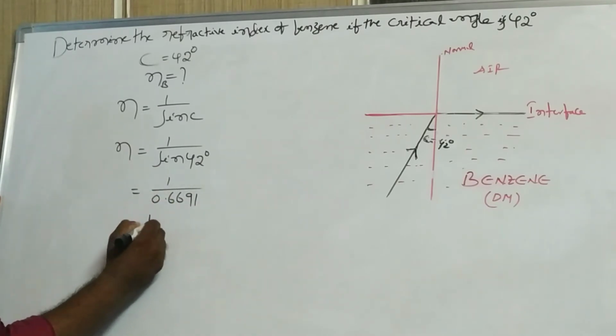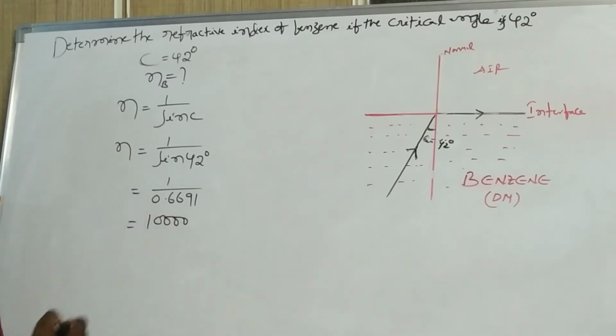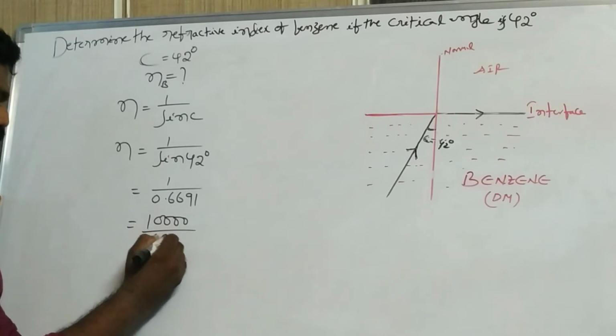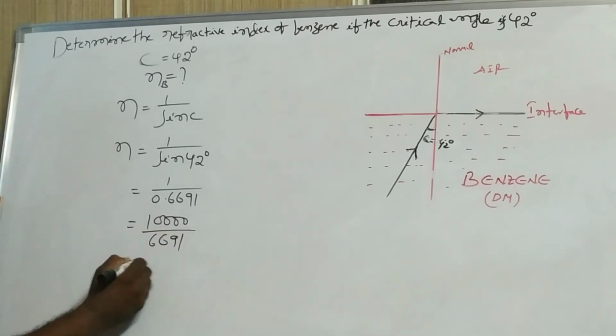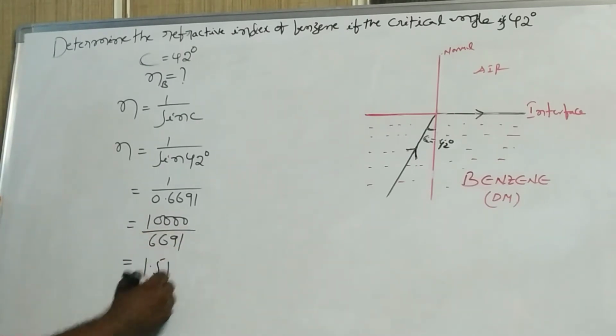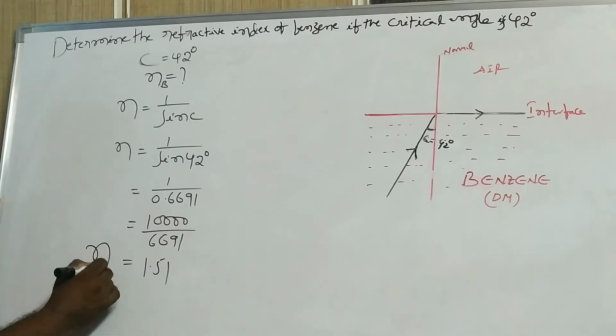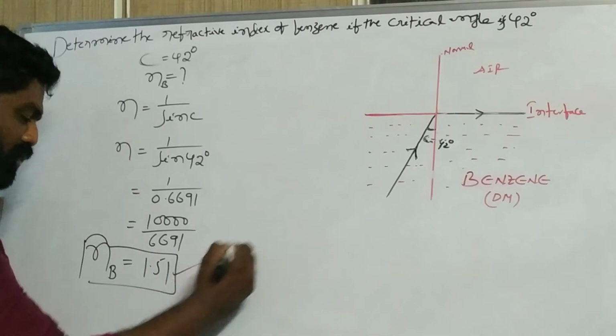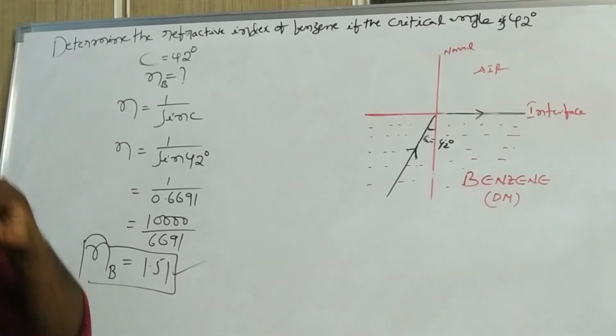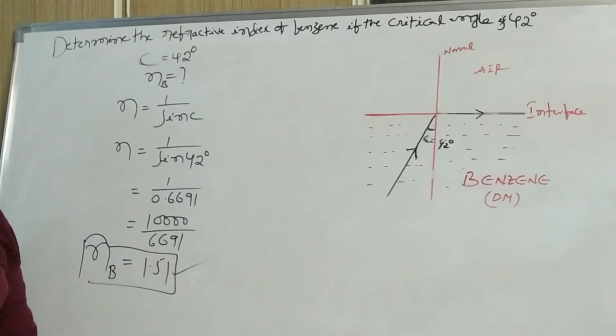Now it is written as 10000 by 6691. So approximately we get 1.51. Now the refractive index of benzene is 1.51. You know the refractive index has no unit.